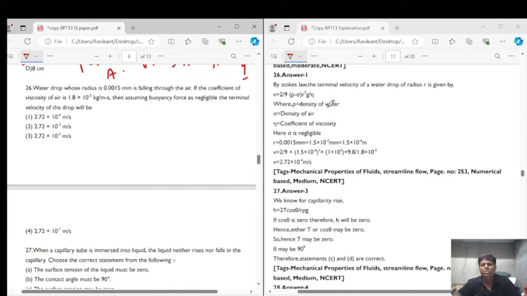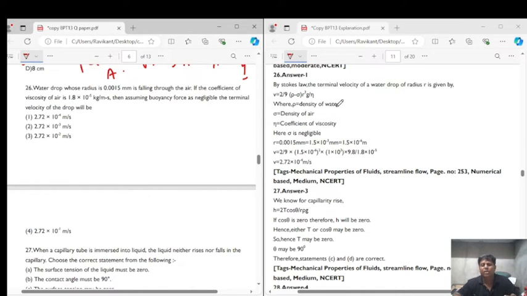For the terminal velocity we have a direct formula, we can put the values into it. The formula for terminal velocity V is equal to 2 by 9 into (rho minus sigma) into r square g upon eta, where rho is the density of the body and sigma is the density of the liquid. Eta is the viscosity of the liquid. Rho is the density of water, sigma is the density of the air. Why water? Because rho is the density of the substance which is falling.